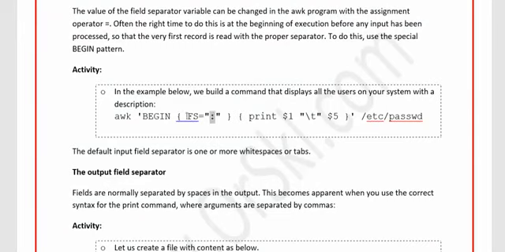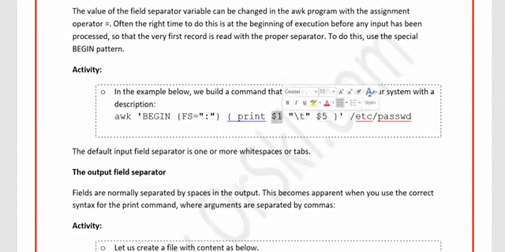So now if I say field separator, not the default field separator called space, but instead use the field separator called colon, and then you do the job of printing the first column and also the fifth column with a tab in between. From which file? /etc/passwd.